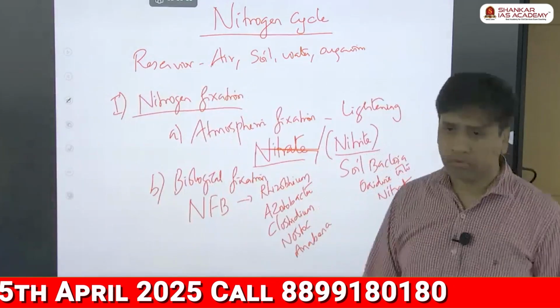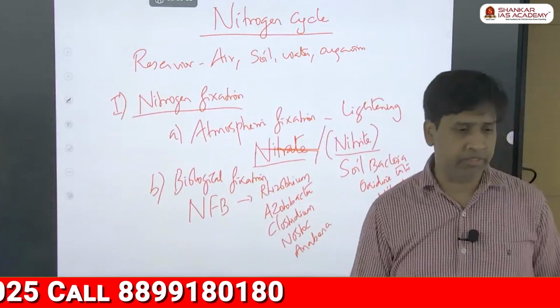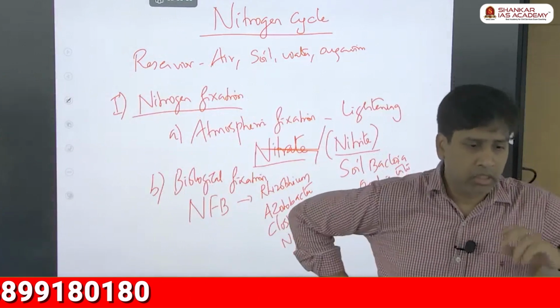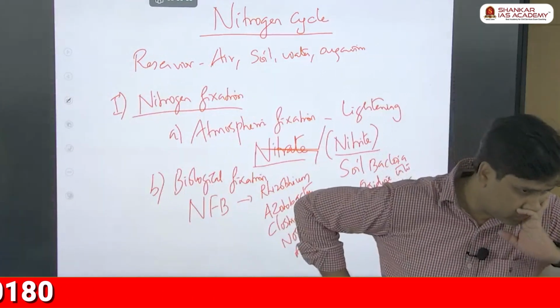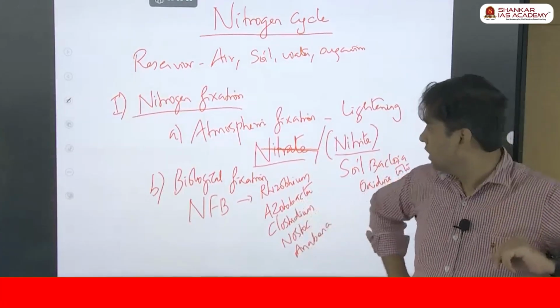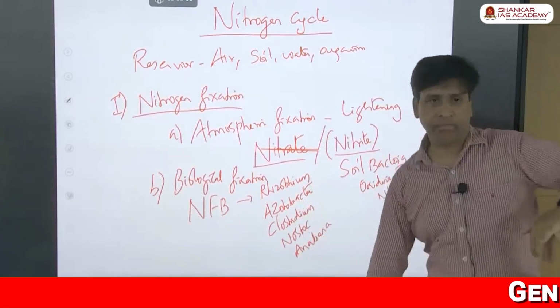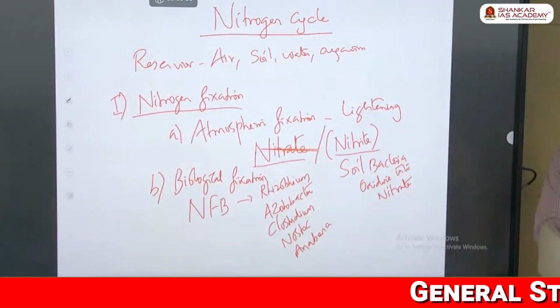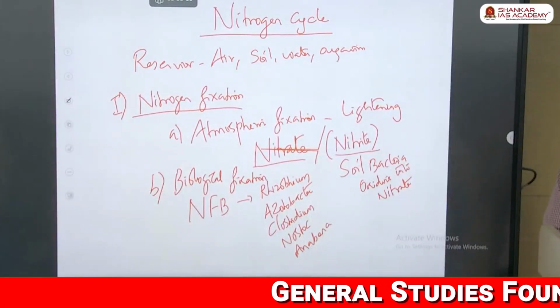Biological fixation. Okay, you can make note. Nitrogen fixing bacteria. Make note of these names: Rhizobium, Acetobacter, Clostridium, Nostoc, Anabaena.